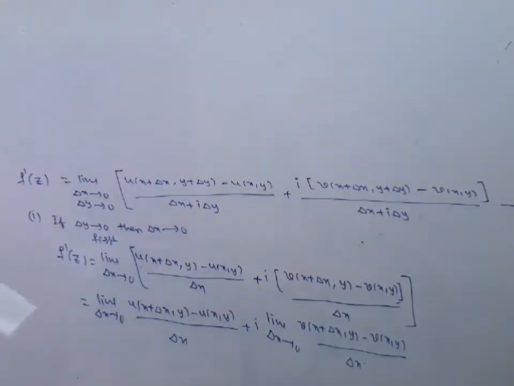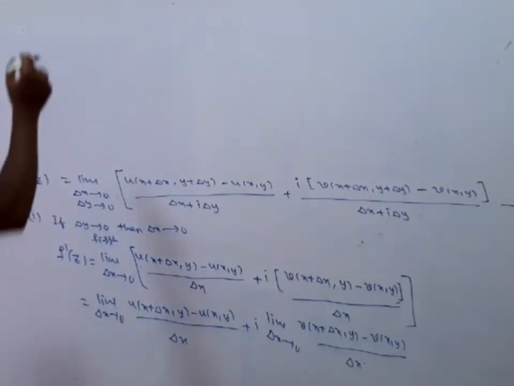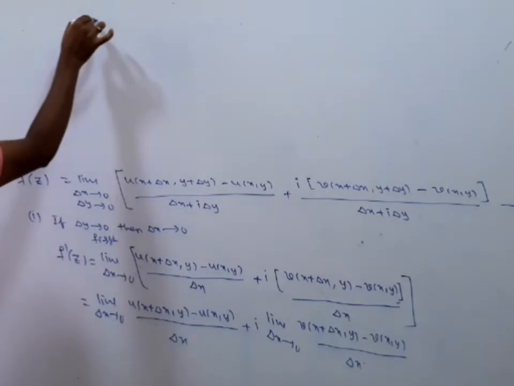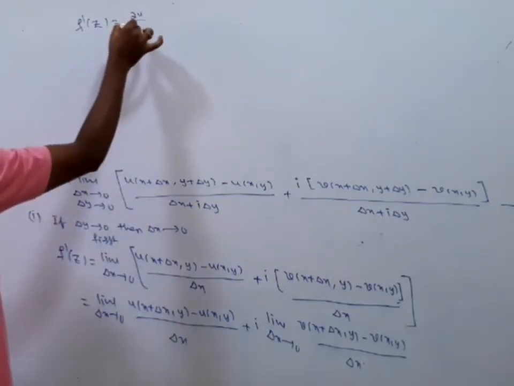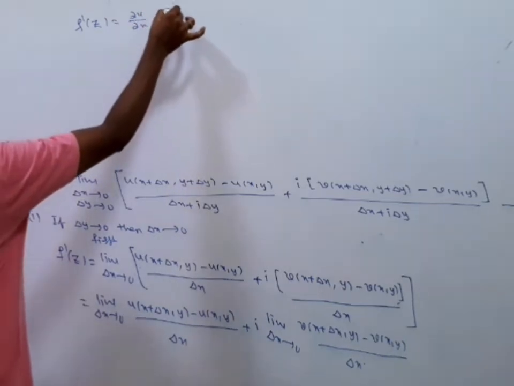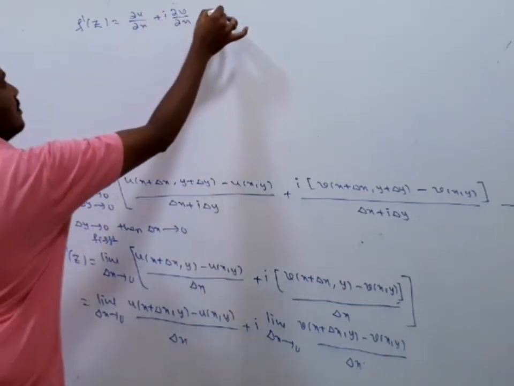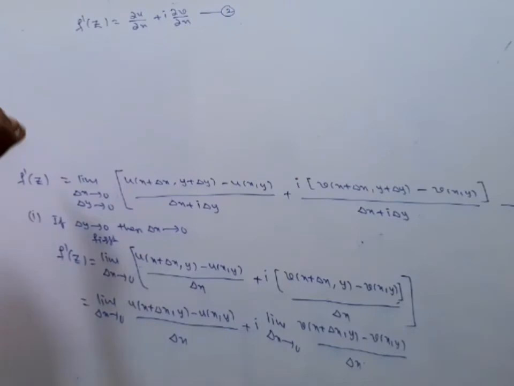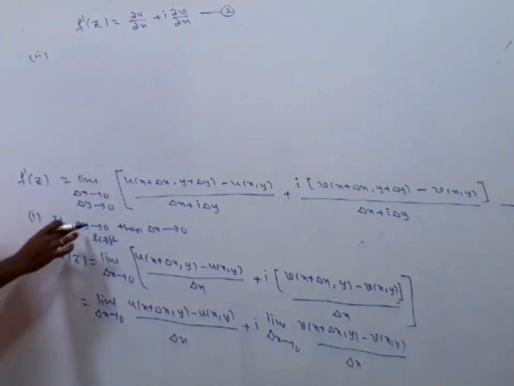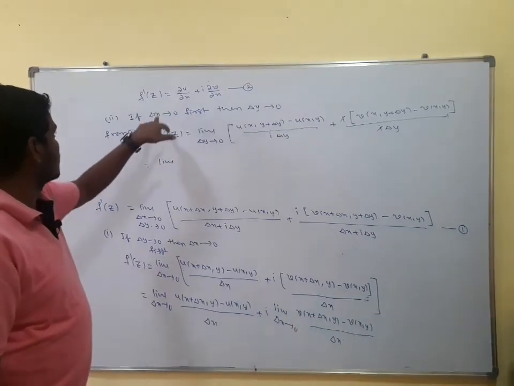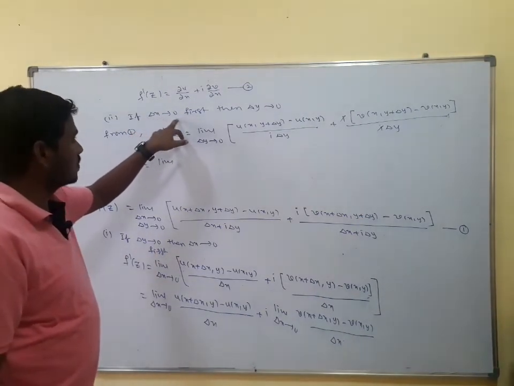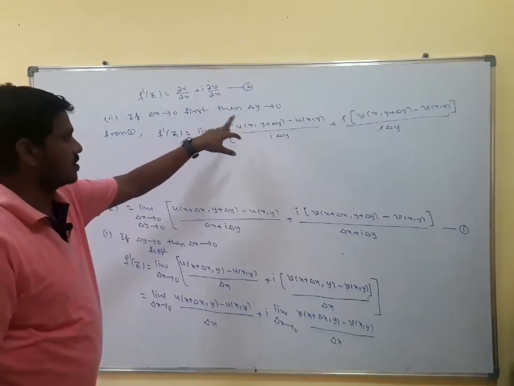So this can be written as f dash of z is equal to dou u by dou x plus i dou v by dou x. Say this is equation number 2. Next I am going to consider the second case. Here we consider delta y tends to 0 first, and if delta x tends to 0 first, then delta y tends to 0.